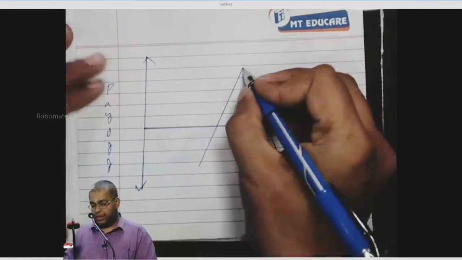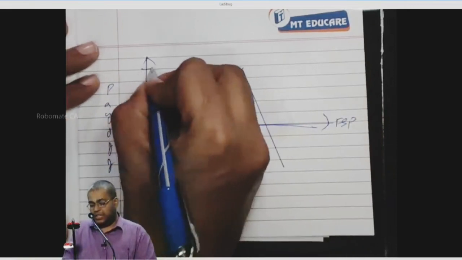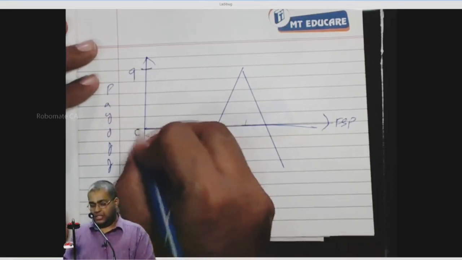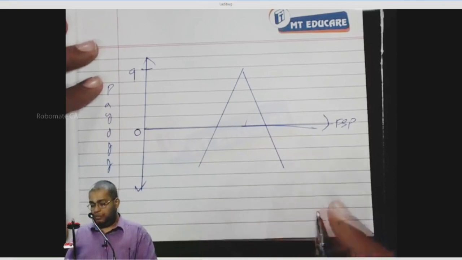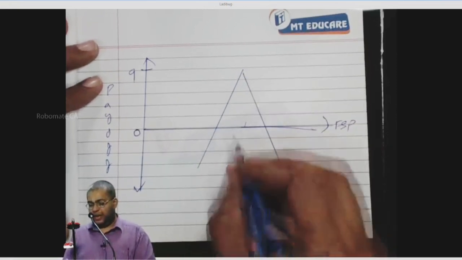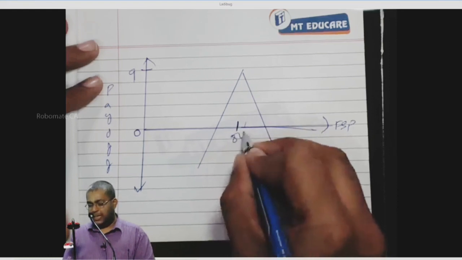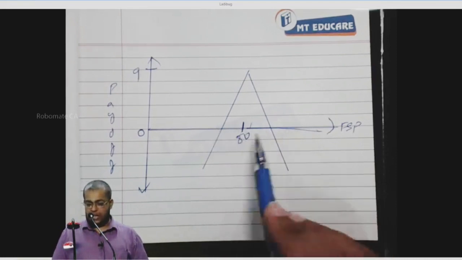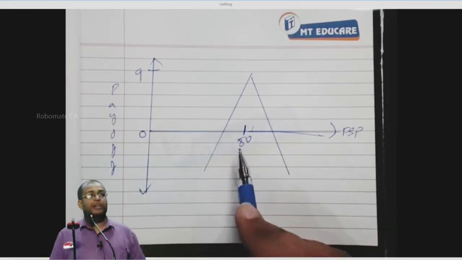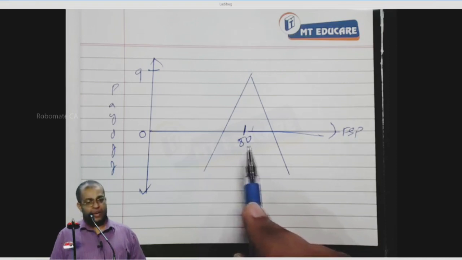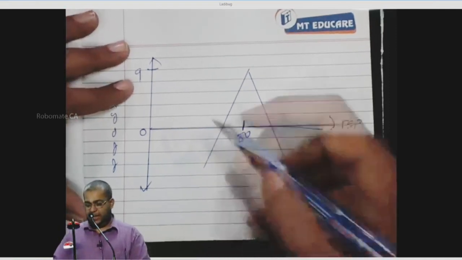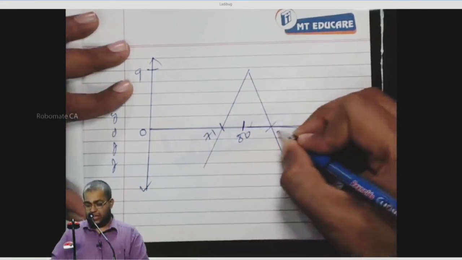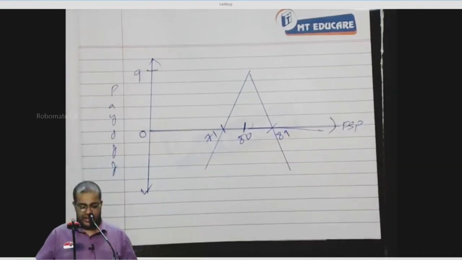Now, I want the numbers. This is the maximum payoff. How much is it here? 9. The writer earns the maximum, the premium 9. This is 0. My question is, when will the payoff be 9, when the FSP is what? 80. At 80 the payoff is 9. Now, below this and above this, I have to find the break-even FSP. What's the break-even FSP for a put option? Strike price minus premium. What is 80 minus 9? This is 71. And 80 plus 9 is how much here? 89. 71 and then 89.